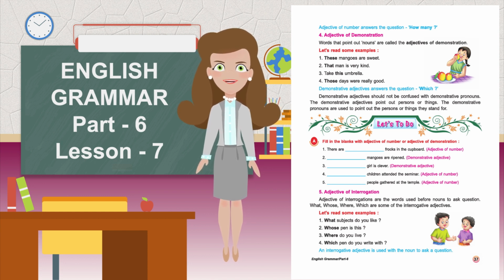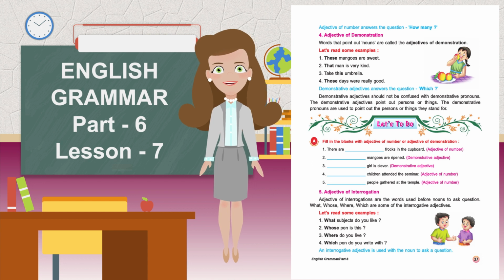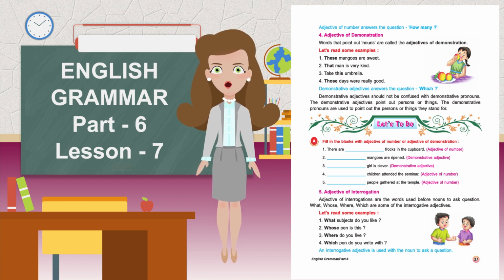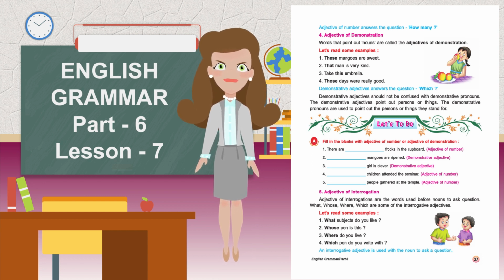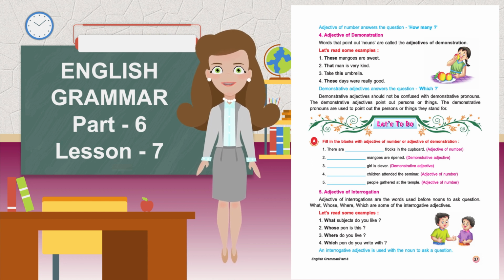Fourth, adjective of demonstration. Words that point out nouns are called adjectives of demonstration. Let's read some examples. These mangoes are sweet. That man is very kind. Take this umbrella. Those days were really good. Demonstrative adjectives answer the question which. Demonstrative adjectives should not be confused with demonstrative pronouns. The demonstrative adjectives point out persons or things. The demonstrative pronouns are used to point out the persons or things they stand for.